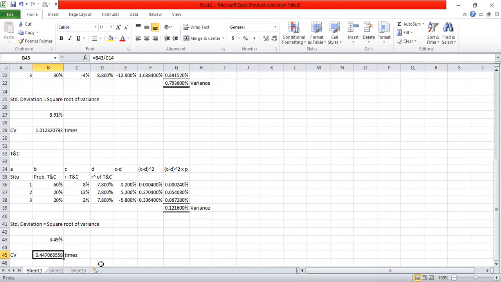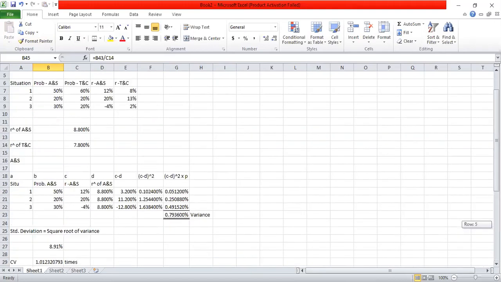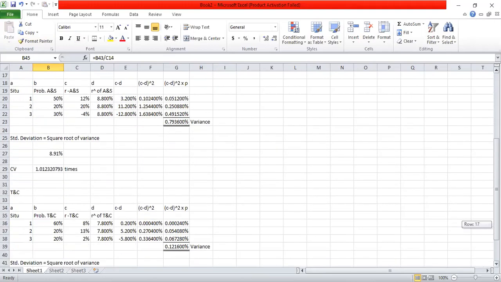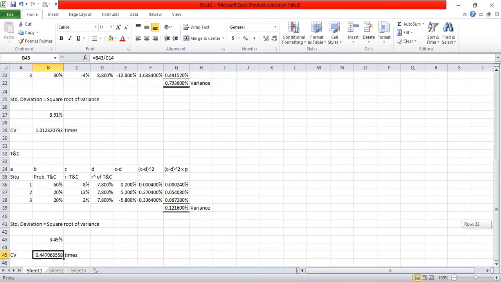So the coefficient of variation of first company, which is A and S, is 1.01 times. Coefficient of variation of T and C is 0.44 times. So out of the two investments, if the objective of the investor is to avoid the risk, then he will select the investment which minimizes the risk for a percentage of return, that is company T and C. So the answer would be company T and C.